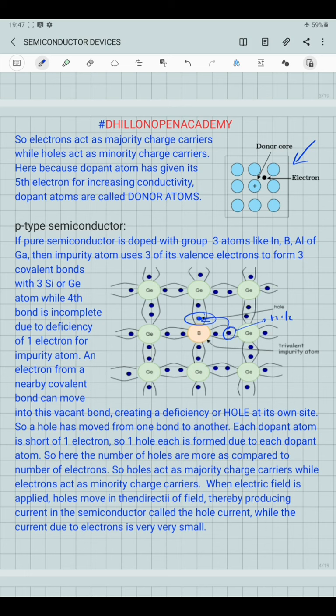So when an electric field is applied to such a semiconductor, the holes move in the direction of the electric field and they produce an electric current in the semiconductor, which is called the hole current. Because the number of free electrons inside the same structure is very small, they are called minority charge carriers. So the current arising due to these free electrons is very small compared to the order of magnitude of the hole current.